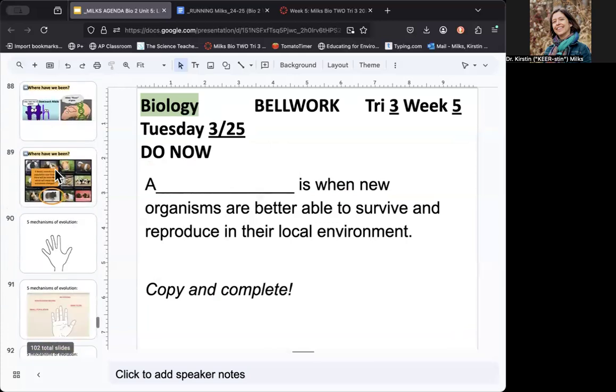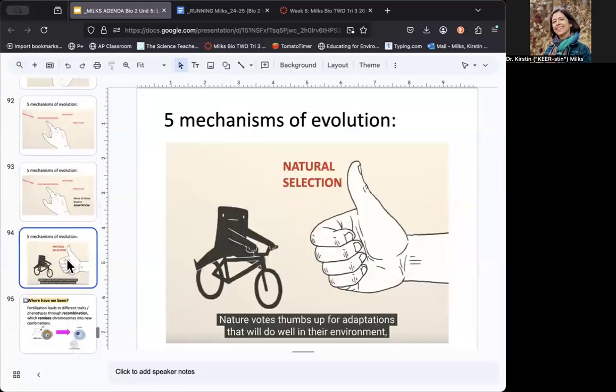Now, remember, adaptation is when new organisms are better able to survive and reproduce in their local environment because they have a new trait, right? And you remember from the video, he says nature votes thumbs up for adaptations that will do well in their environment. If you are better able as an organism in a population to survive and reproduce, that means that over time, more and more of the population will have whatever that trait is in this given environment. Now, if the environment changes, who knows?